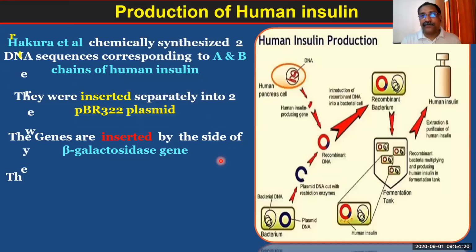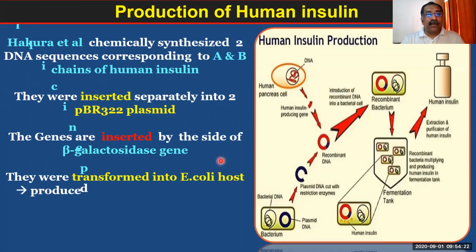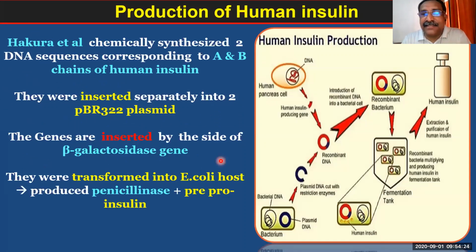Once this gene is inserted over there, you get a combined, transformed plasmid. That is what is called the chimeric DNA, rDNA.